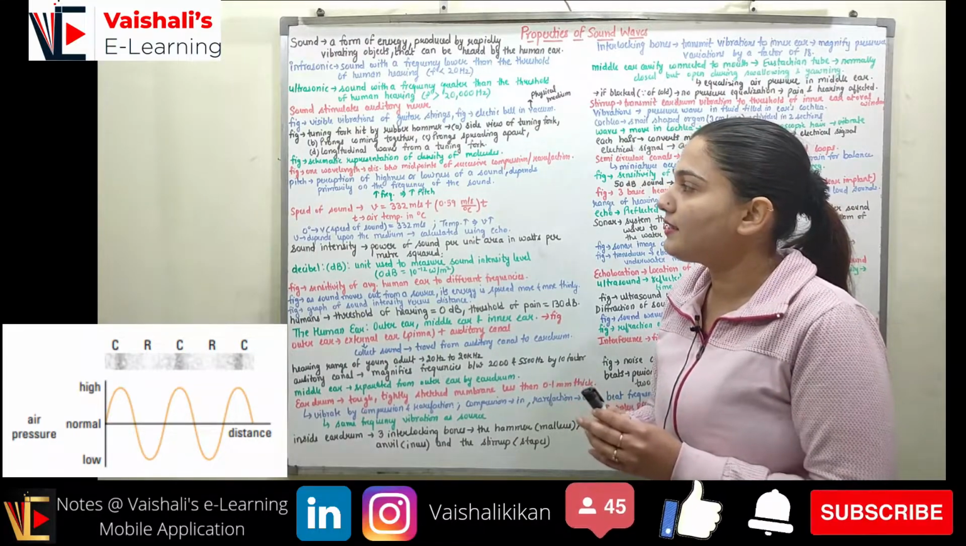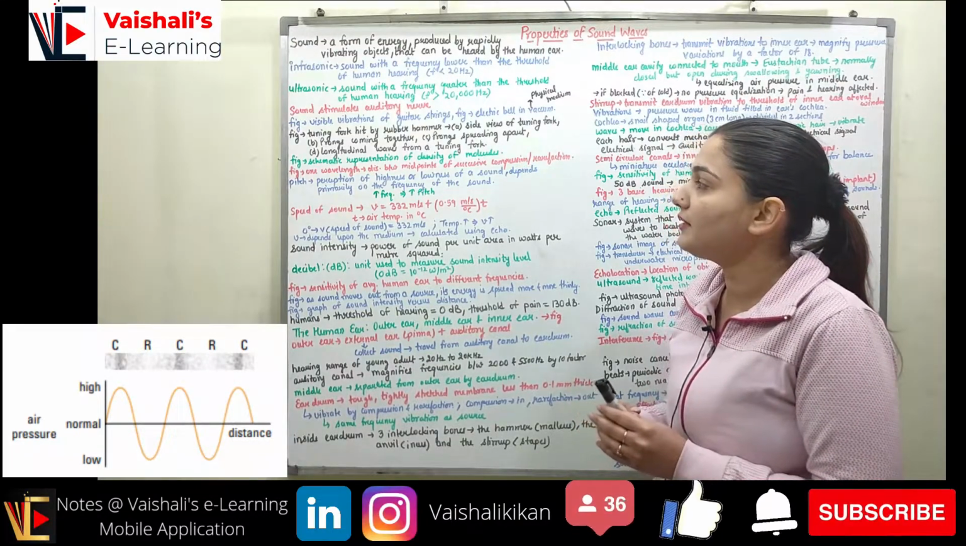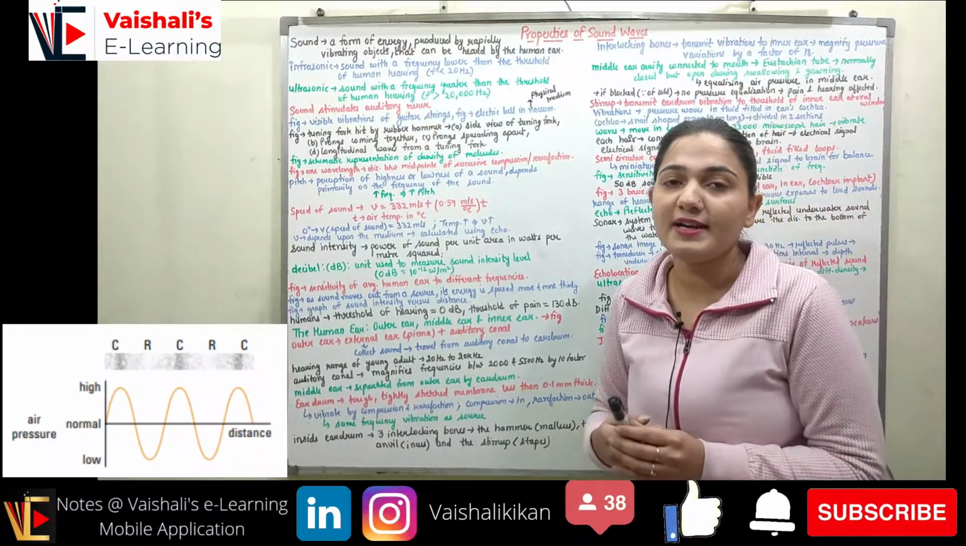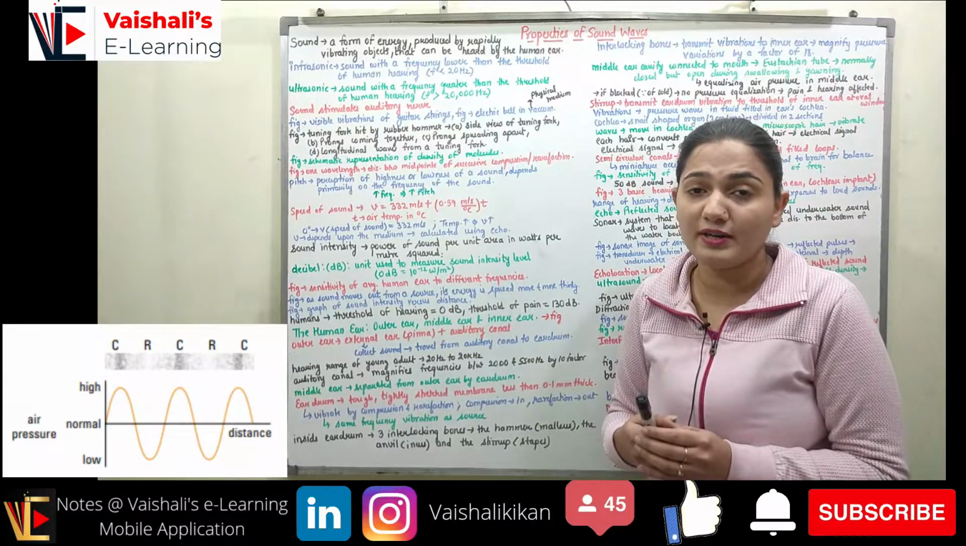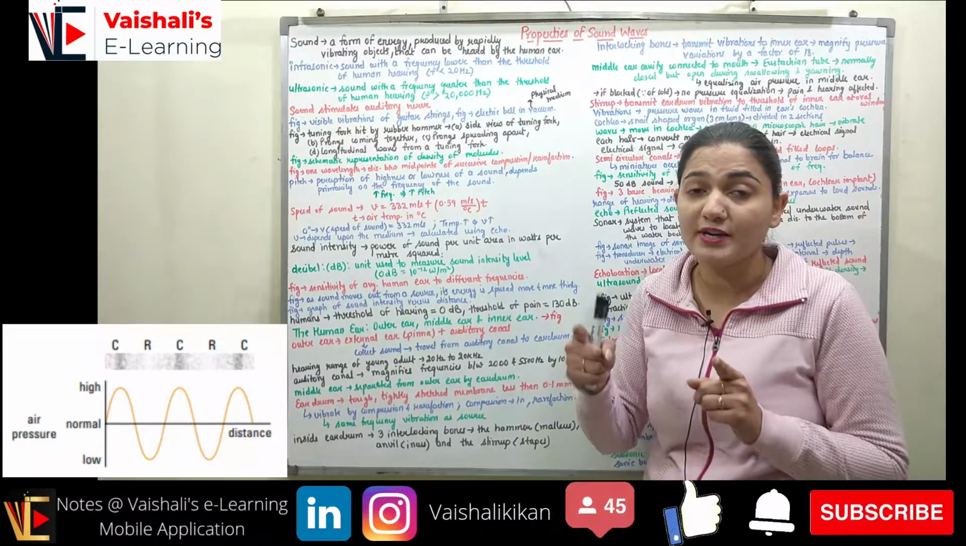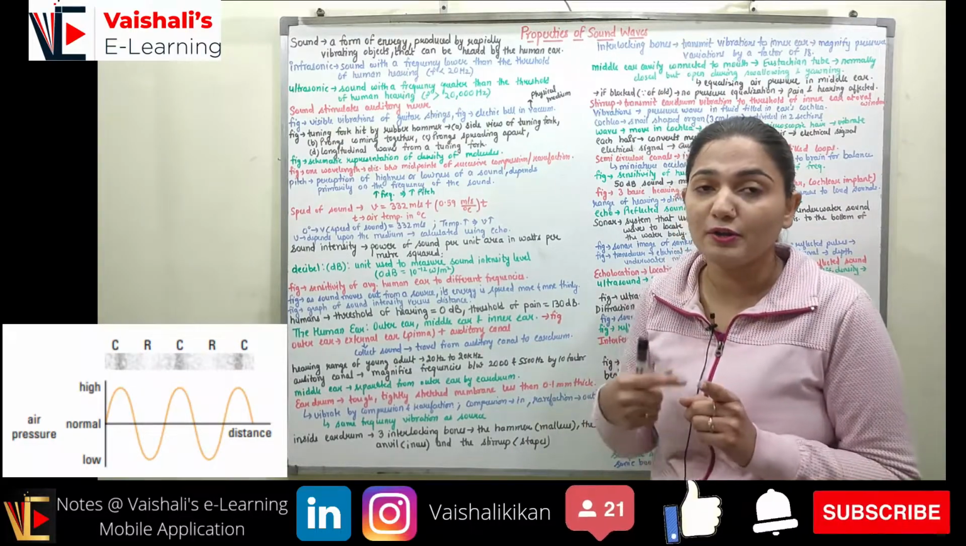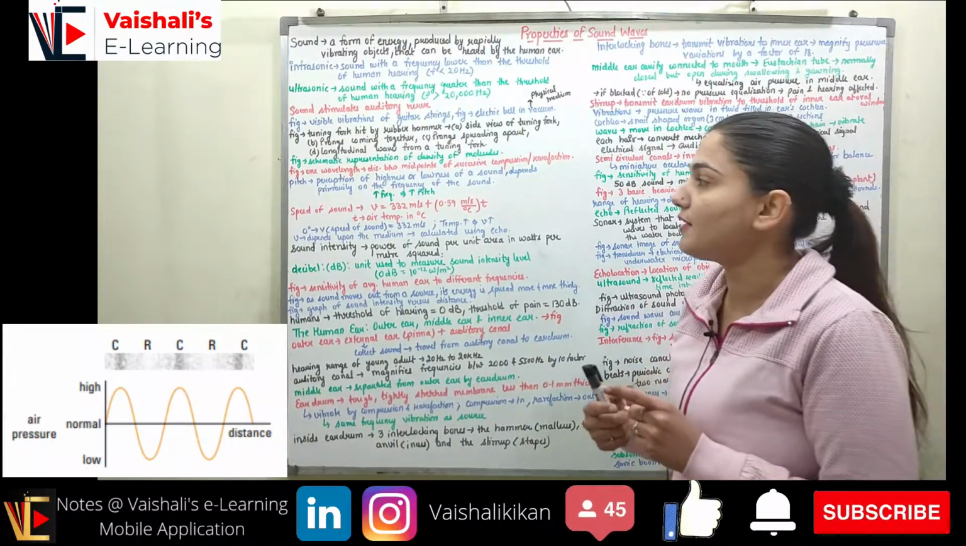Over here you can see one wavelength is the distance between the midpoints of successive compressions or rarefactions. If I take two equivalent points on successive compressions or rarefactions, the distance between those two equivalent points is the wavelength.